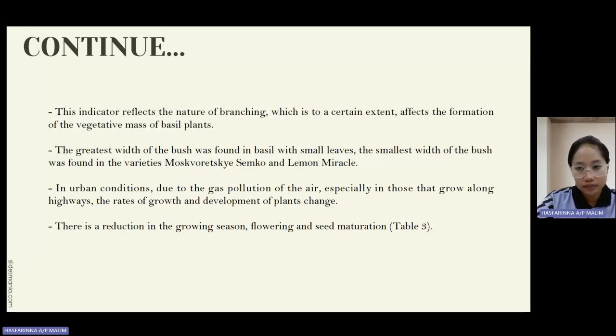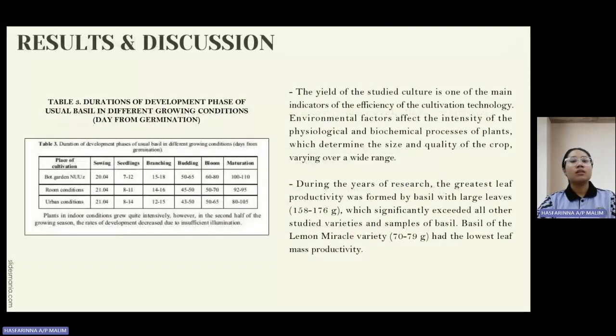In urban conditions, due to the gas pollution of the air, especially in plants that grow along highways, the rates of growth and development of plants change. There is a difference in the duration of the growing season, flowering and seed maturation in table 3. This is table 3, duration of development phases of usual basil in different growing conditions, with dates from germination, for the botanical garden, room conditions and urban conditions, covering sowing, seedling, branching, budding, bloom and maturation. Plants in inoculation grow quite intensively. However, in the second half of the growing season, the rate of development decreases due to insufficient illumination.